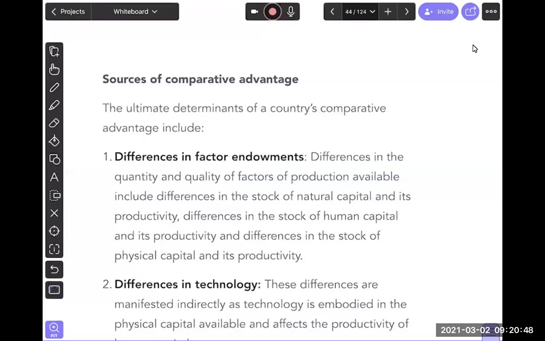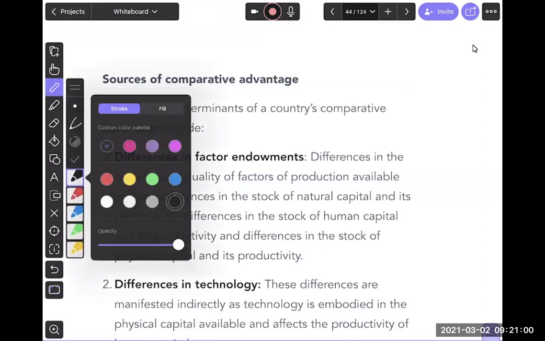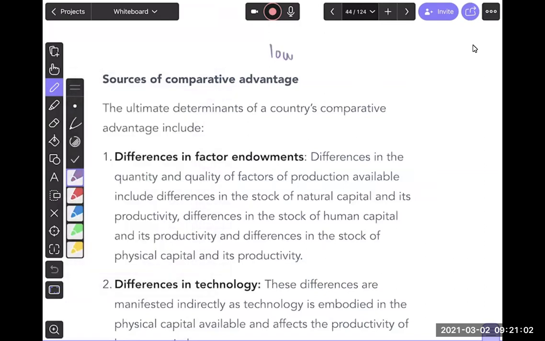So when we look at comparative advantage, we said comparative advantage is the main basis for trade. It's not about absolute advantage. It's about comparative advantage. And within comparative advantage, we said that if you have a lower opportunity cost, then you have a comparative advantage. So how do you get a lower opportunity cost or comparative advantage?